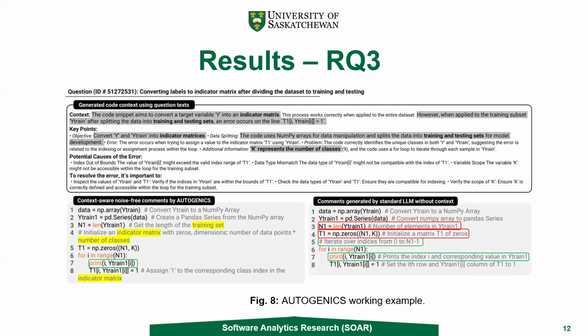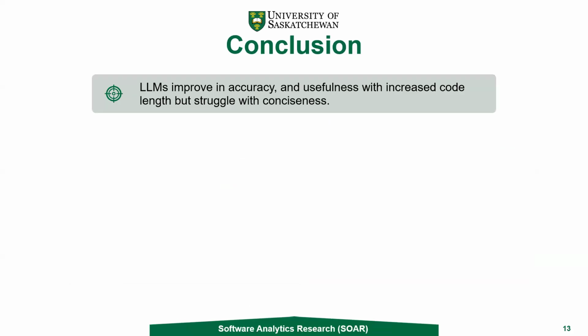Moreover, conventional LLM models couldn't identify the inherent meaning of the variables. That was evident in line 3 and line 4. Here you can see that it couldn't identify the inherent meaning of Y train 1 and T1, whereas our tool effectively identified Y train 1 as the training set and T1 as an indicator matrix, because it got that context from the code context it generated from the question description. This is the difference between our tool's output and the conventional LLM models' output.